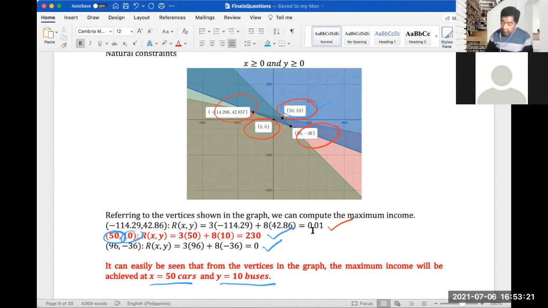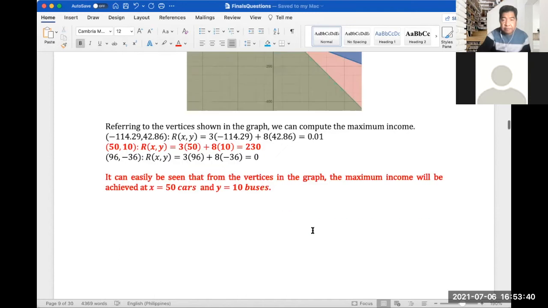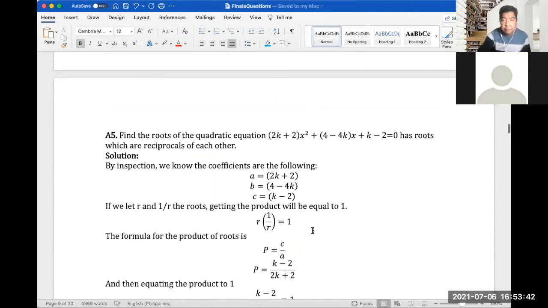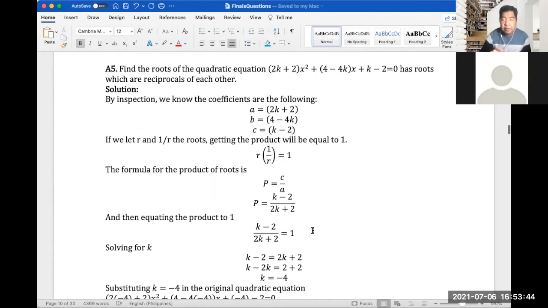So for question number 4, we have 9 of the finalists who got it correctly. So, 9 out of 14. Okay, so let's move now to question number 5 for the average round. So, okay, this is the question.